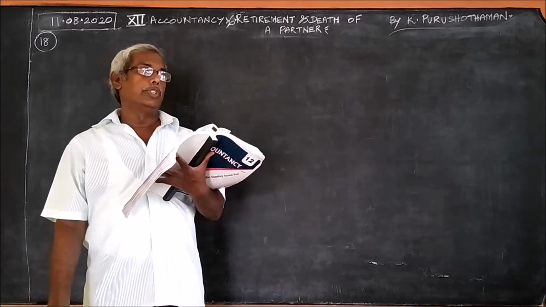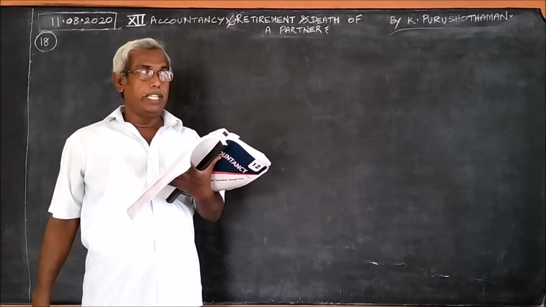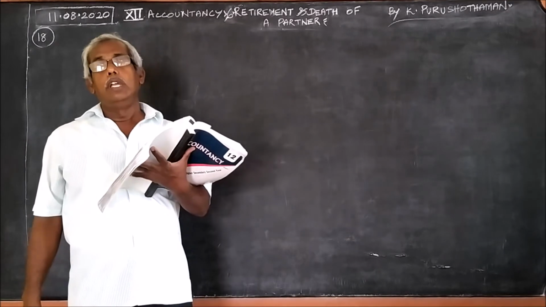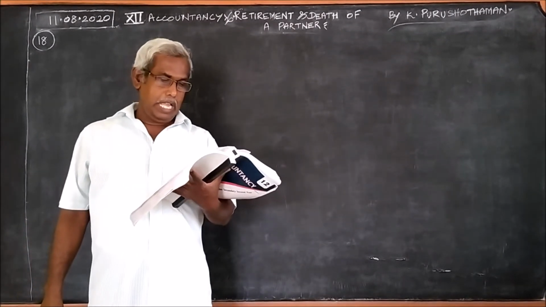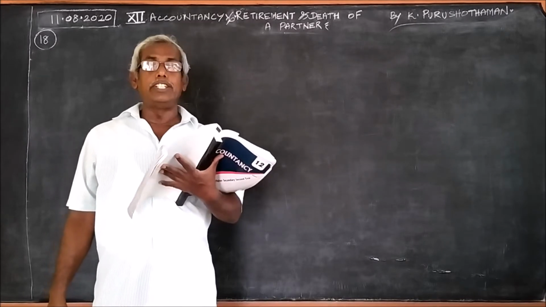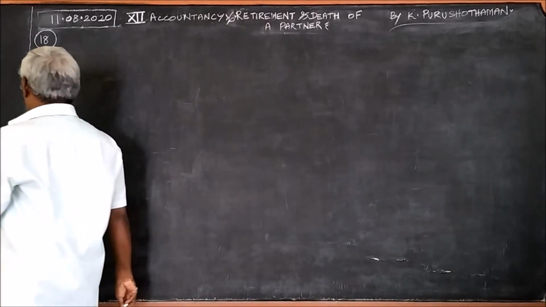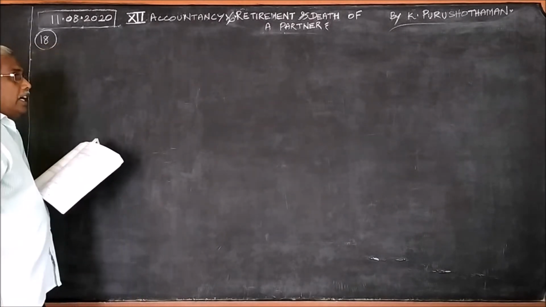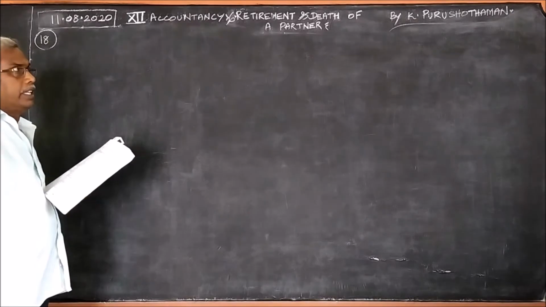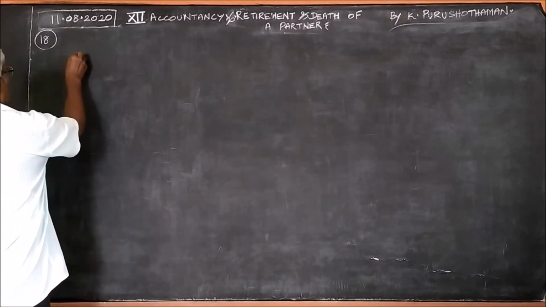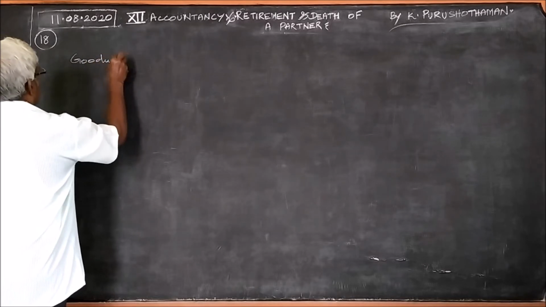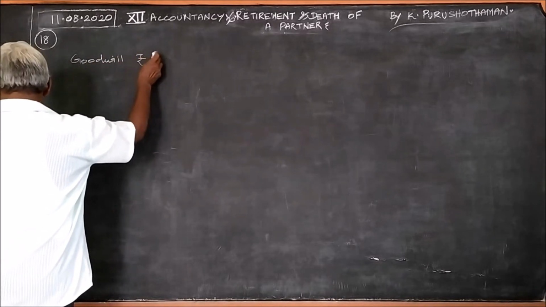In the capital account, we should keep ready something for capital account. What is it? The item number 1, goodwill of the firm is valued at 21,000. How it should be treated and how it should be divided, all these things we should bear in mind. Okay, the goodwill amount, goodwill rupees 21,000.